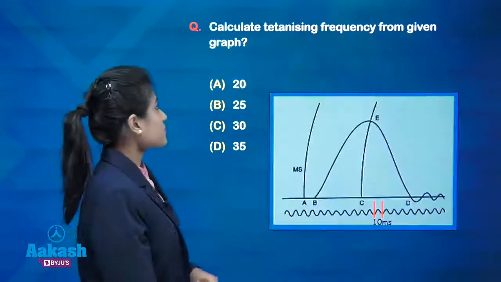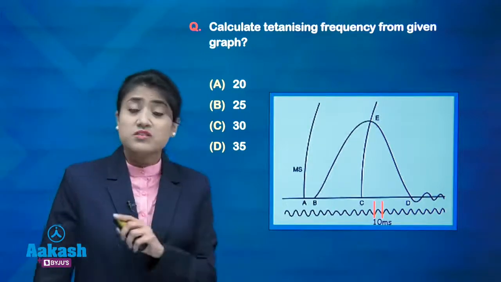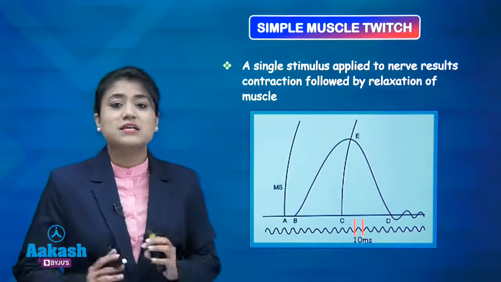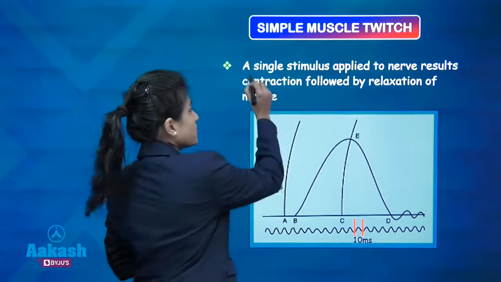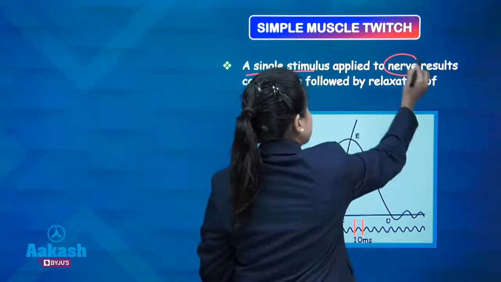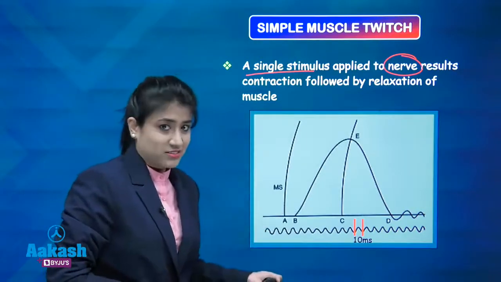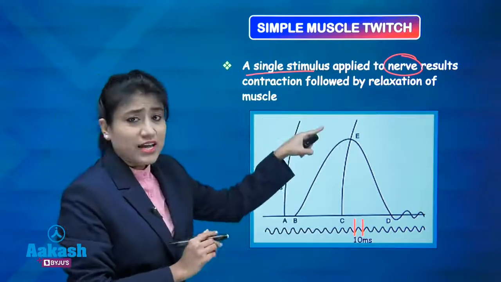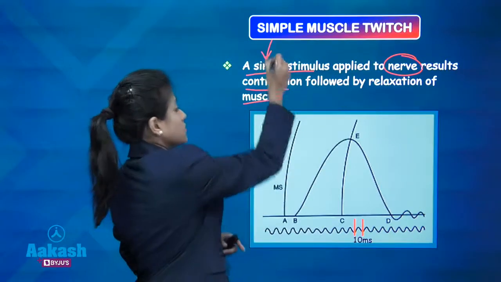Got it? Now calculate the tetanizing frequency from a given graph. So first we will talk about the tetanizing frequency. Before that, you should know this graph. This is a simple muscle twitch graph. What is a simple muscle twitch? Write it down. Whenever a single stimulus is applied to a nerve, then the muscle will contract followed by relaxation. So this is nothing but your simple muscle twitch.